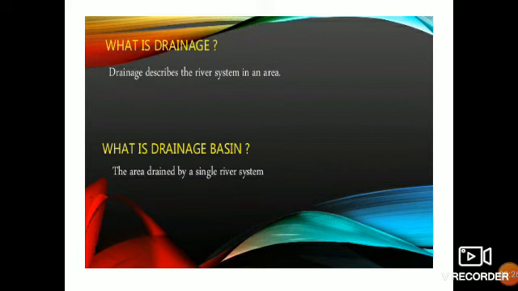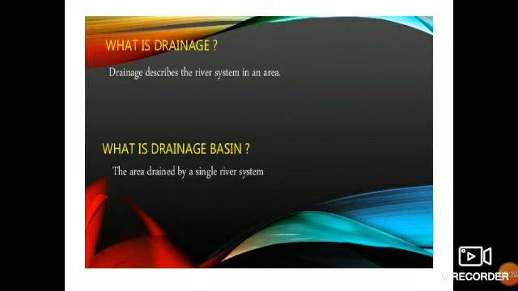Now, what does drainage describe? The drainage describes the river system in an area. Drainage is nothing but the study of the river pattern of a region, which is known as a drainage system.